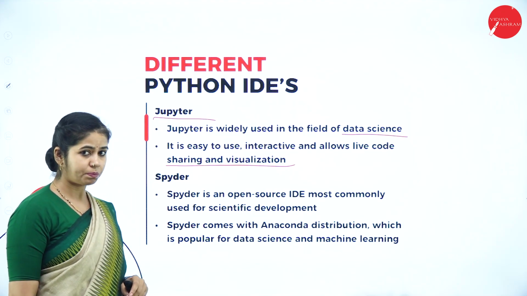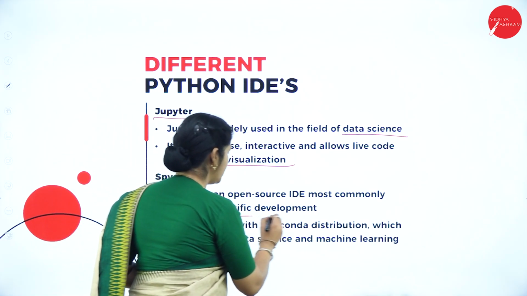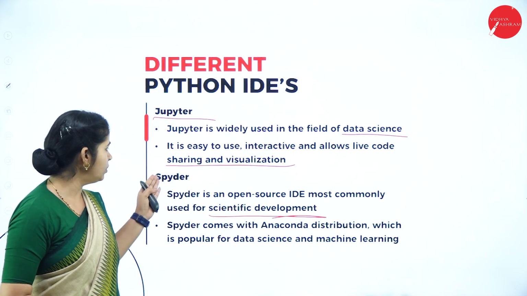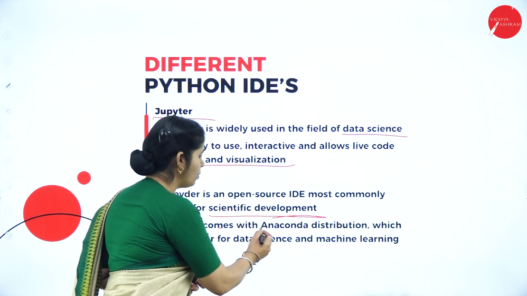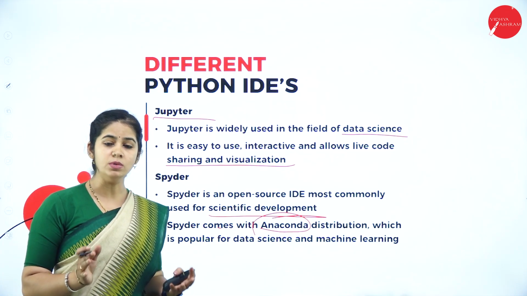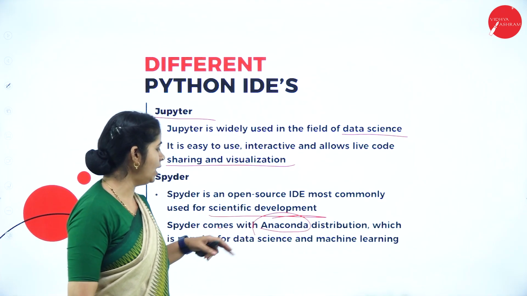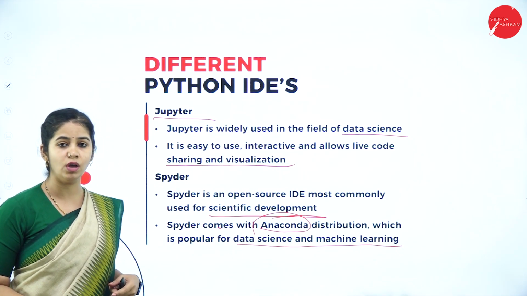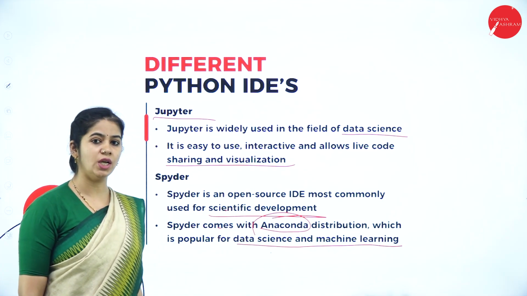Then Spyder. Spyder is another open source IDE most commonly used for scientific development. During research and so on, scientific calculations will be there. At that time, they'll use Spyder. Spyder comes with the Anaconda distribution. You can see one more catchy name here: Anaconda, Spyder, Jupyter. All the names which come in Python are catchy names, right? So the distribution is popular for data science and machine learning, where we are using this Spyder most of the time. We are using it in scientific development, which comes with machine learning and data science.